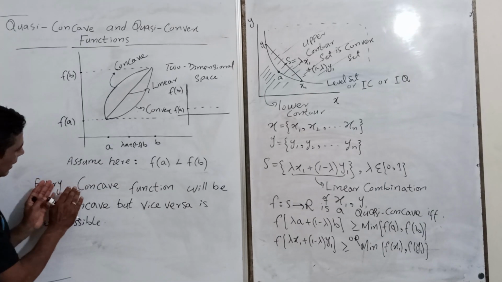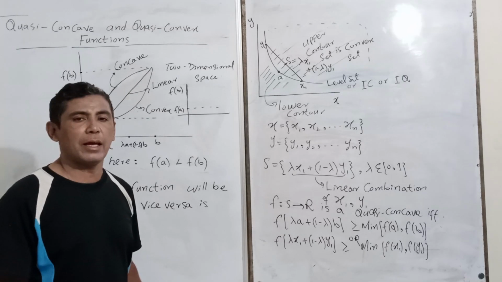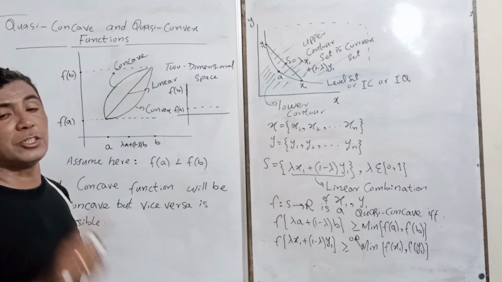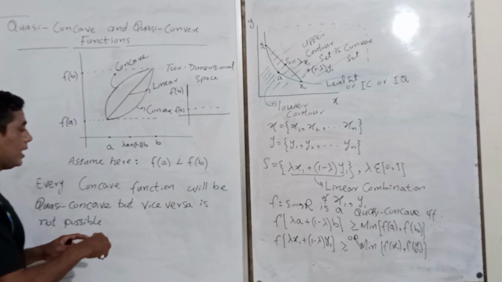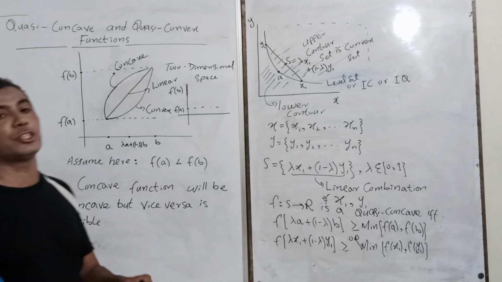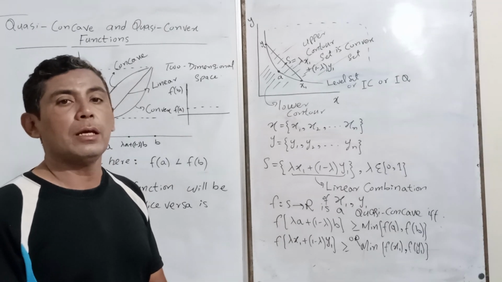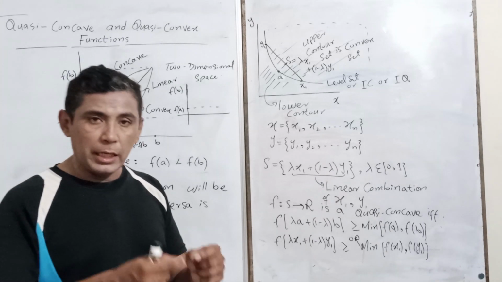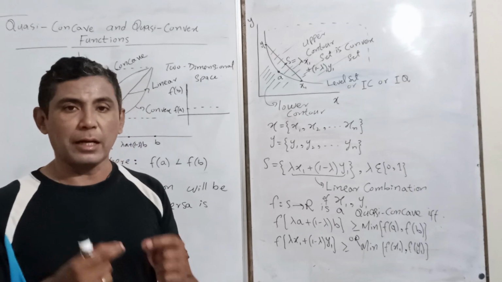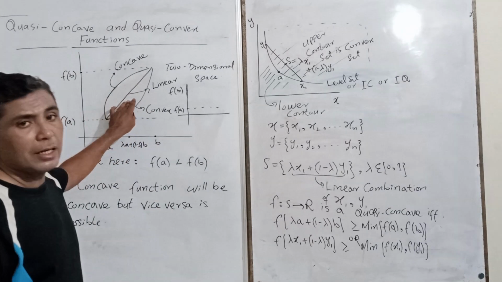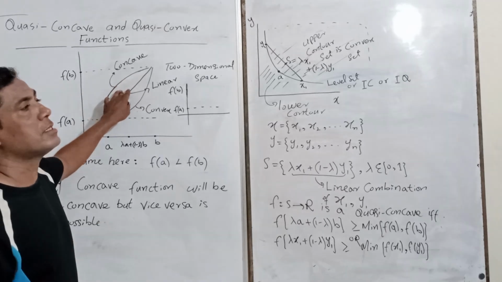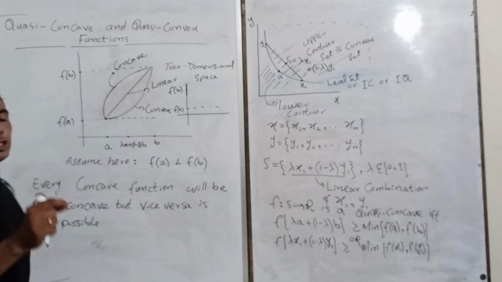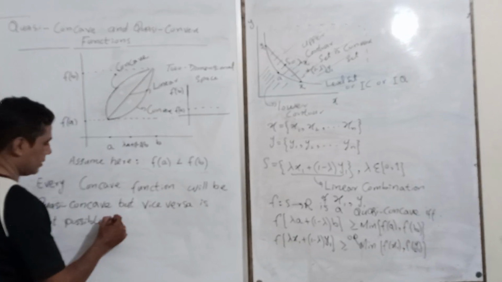If the function is concave, it must be quasi-concave, but vice versa is not possible. Why? It is not necessary that every quasi-concave function will be concave, because initially it may be convex, linear or concave. So it means quasi-concave function is a weaker notion of function.